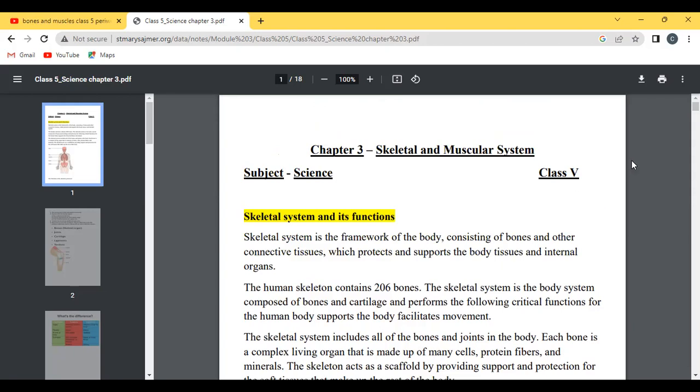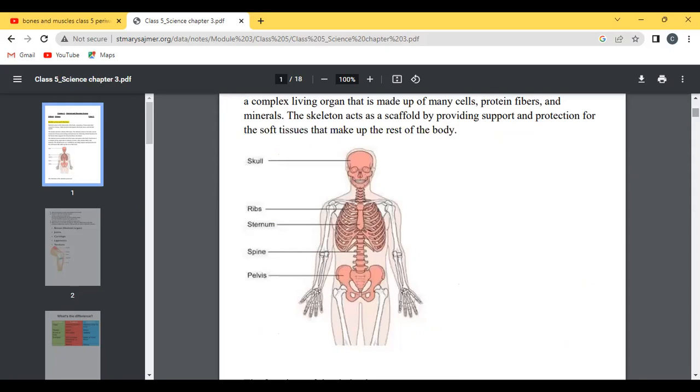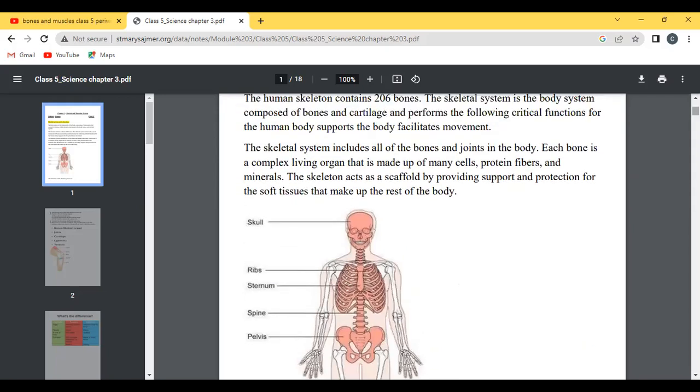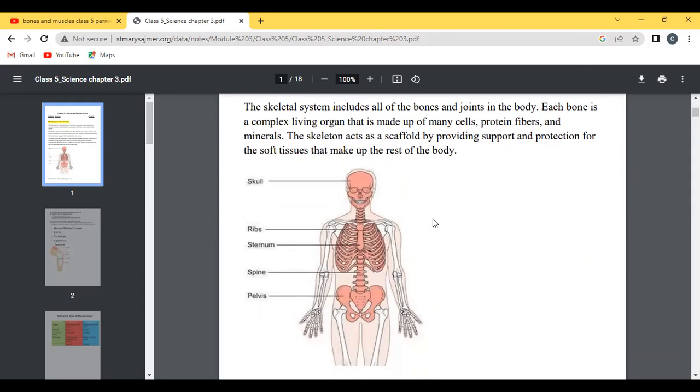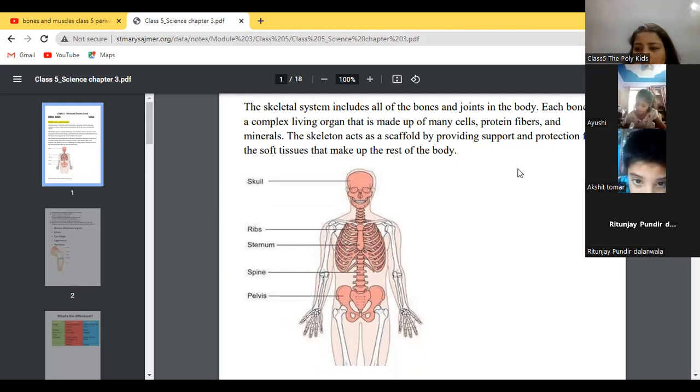The skeleton acts as a scaffold by providing support and protection for the soft tissues that make up the rest of the body. So this is the skeletal system. You can see here, the human skeletal system. Can you see it? This is the skull. This part is called the skull.